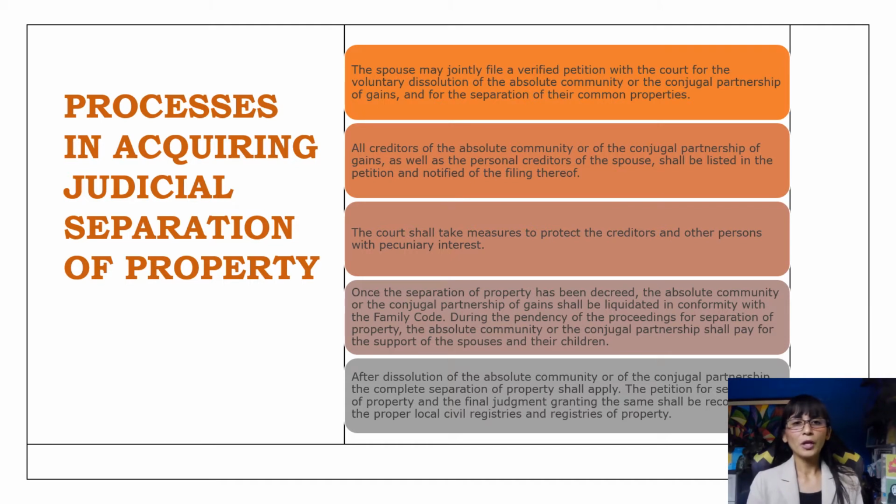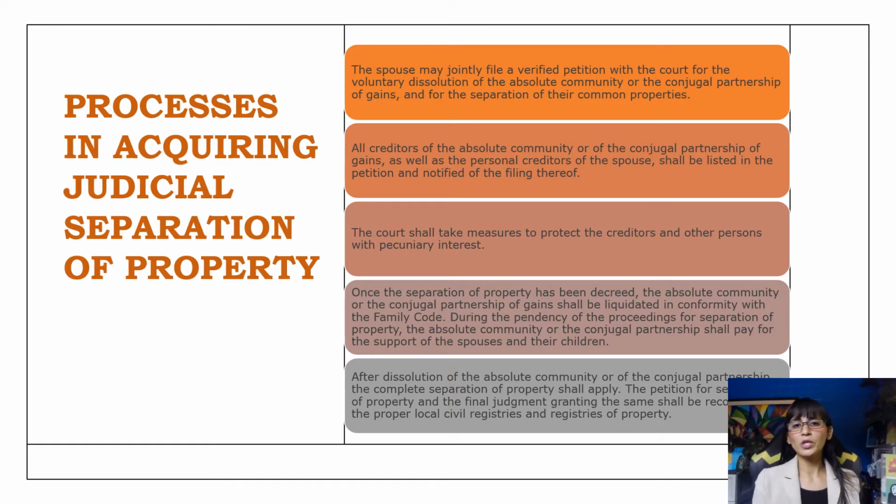Second, if there are creditors, all the creditors of the absolute community or the conjugal partnership of gains, as well as the personal creditors of each of the spouses, shall be listed in the petition and notified of the filing thereof, because these are parties of interest. Third, the court shall take measures to protect the creditors and other persons with pecuniary interests, those who might benefit if there's a separation of property and they need to claim some amount of money or property perhaps from each of the spouses or either or both of them.